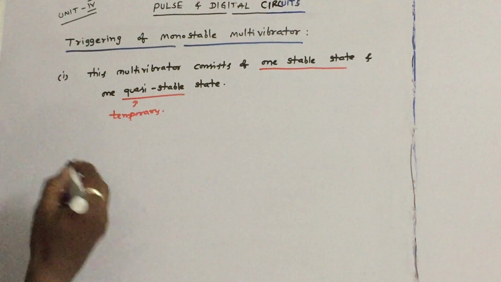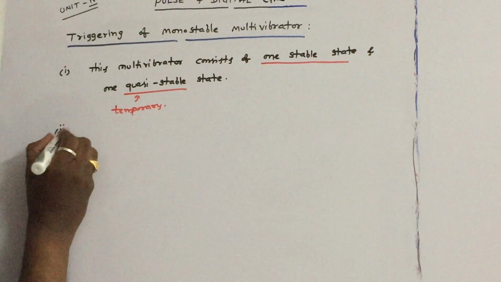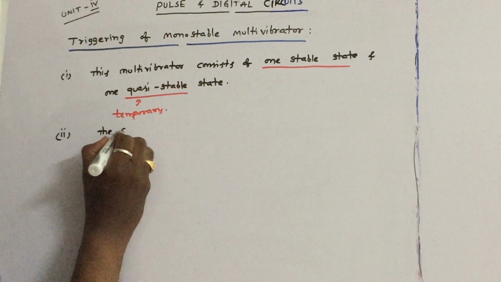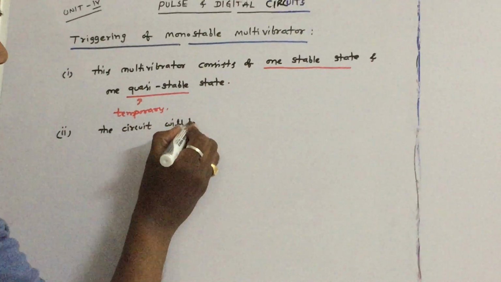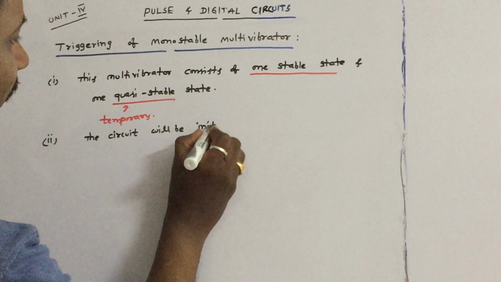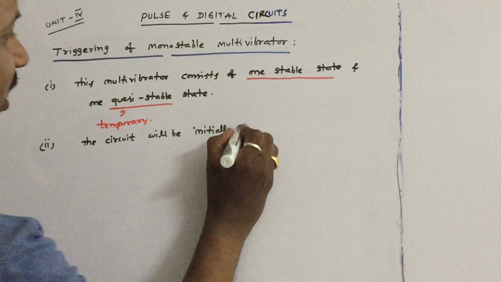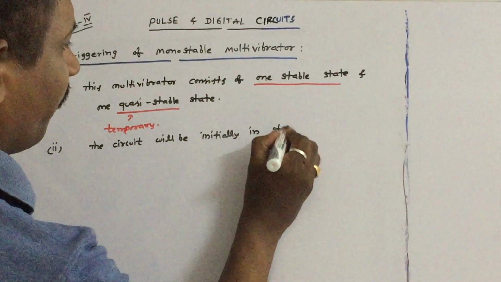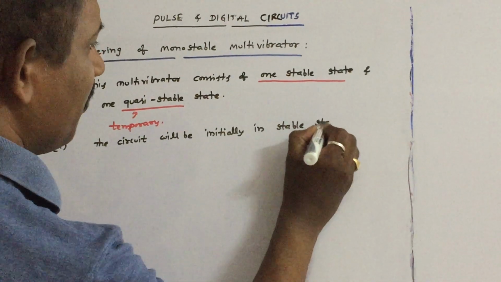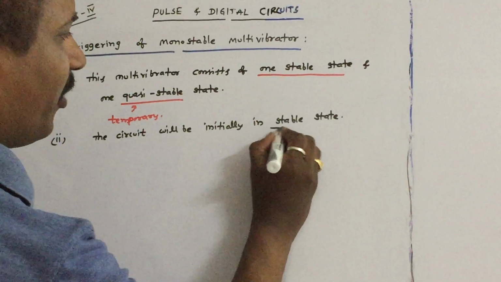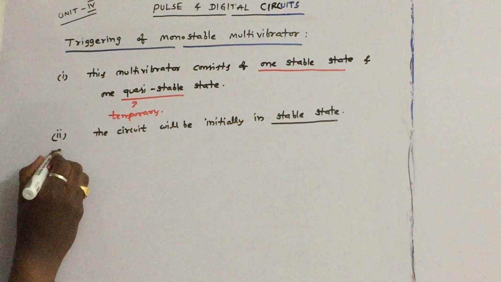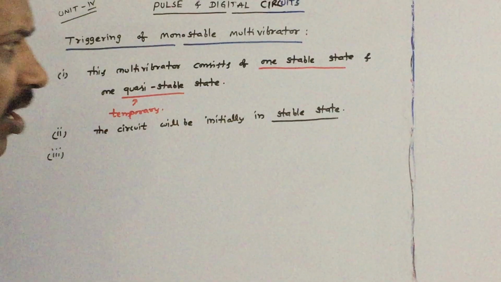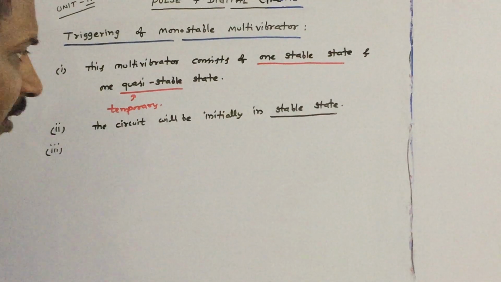The circuit is initially in stable state. So that is the next point. The circuit will be initially in stable state. That means once you connect the circuit, initially the circuit will be in stable state. So how to switch the circuit from stable state to quasi-stable state? By applying the trigger pulses.